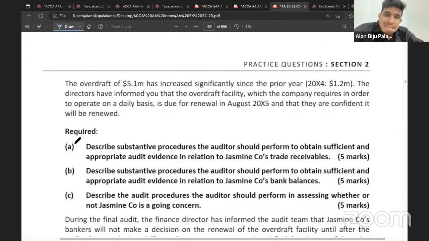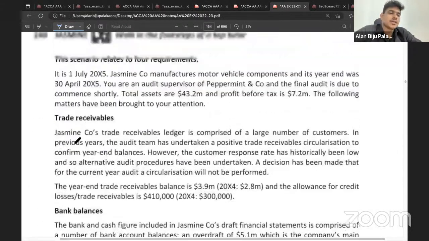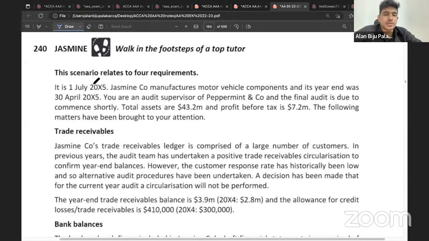They haven't mentioned any assertion. They haven't mentioned whether it's general or a scenario-based point. Nothing is mentioned. They have just asked you to write substantive procedures in relation to Jasmine Company's trade receivables. So let's read the scenario. Everyone, please go through the scenario, and also the introduction paragraph, because sometimes something very important might be there.